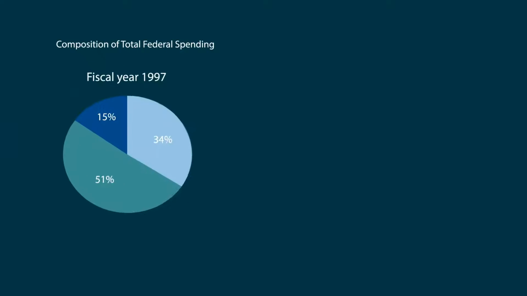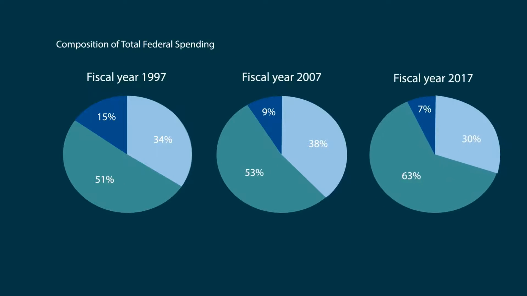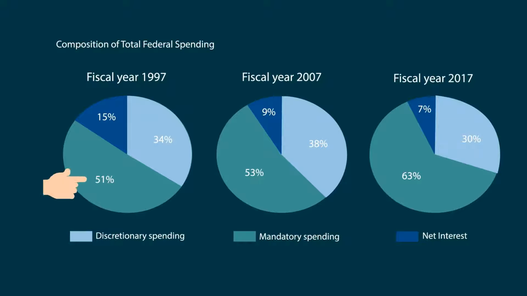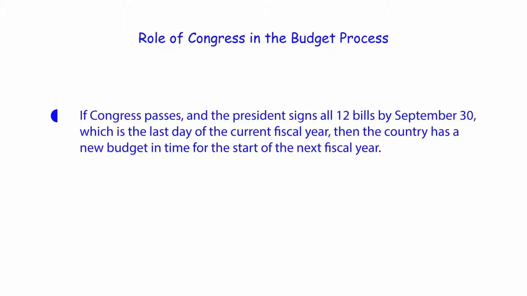You can see in this image below on the screen that the mandatory spending went from 51% in 1997 to 63% in 2017. Then step 4, the budget completion or government shutdown. If Congress passes and the president signs all 12 bills by September 30th, which is the last day of the current fiscal year, then the country has a new budget in time for the start of the next fiscal year.